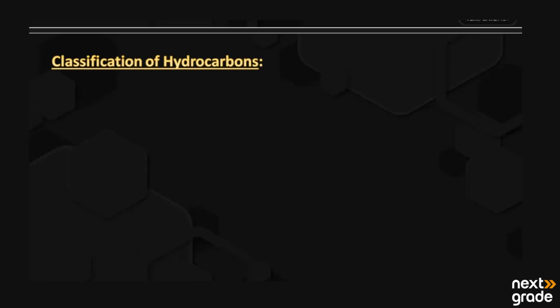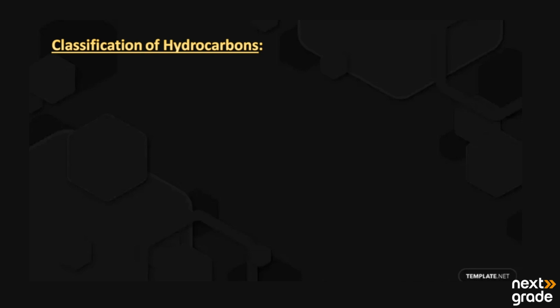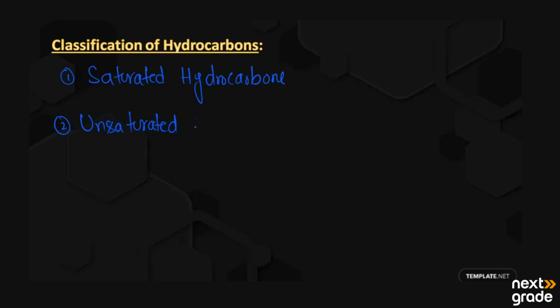Mainly the hydrocarbons have been classified into two classes. The first class we have is saturated hydrocarbons, and the second type is unsaturated hydrocarbons. The main difference between these two classes is that saturated hydrocarbons have single bonds between carbon atoms. On the other hand, the unsaturated hydrocarbons have been divided into two further classes.